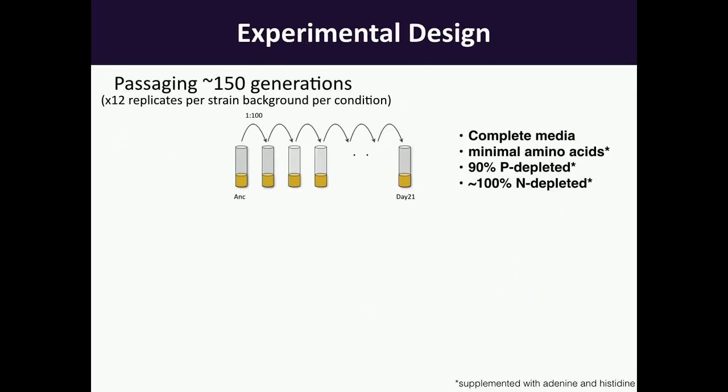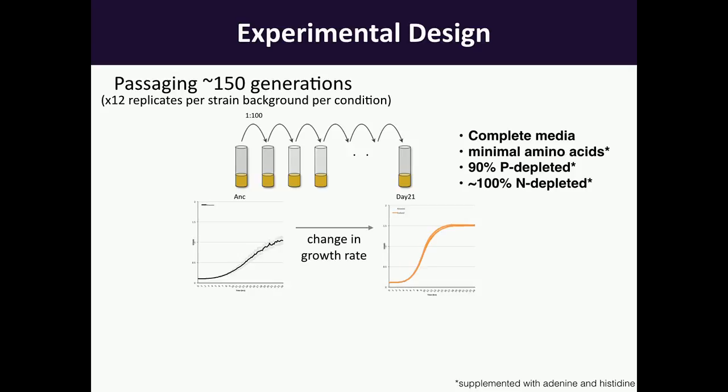And so we took these same sets of strains, the homozygous strains, the heterozygous lab strains, and the clinical strains, and then propagated them for about 150 generations in serial batch culture and under these different media conditions with 12 replicates per strain per condition, and then measured the change in growth rate as well as the change in ploidy for all of these lines.